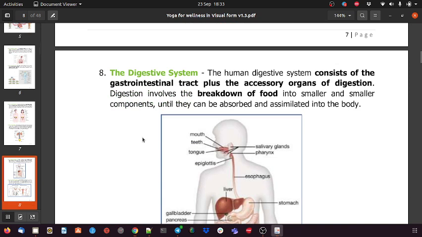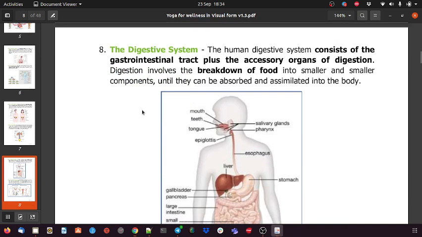Then we can move to the digestive system. Again, this is one more important topic. Multiple questions come from the digestive system. In the digestive system, we have the mouth as the upper part involved. Then we have the esophagus, which carries the food from the mouth to the stomach. And then in the stomach, with the help of the acid or juices present there, the food gets broken down, and that broken down food is passed on to the small intestine.